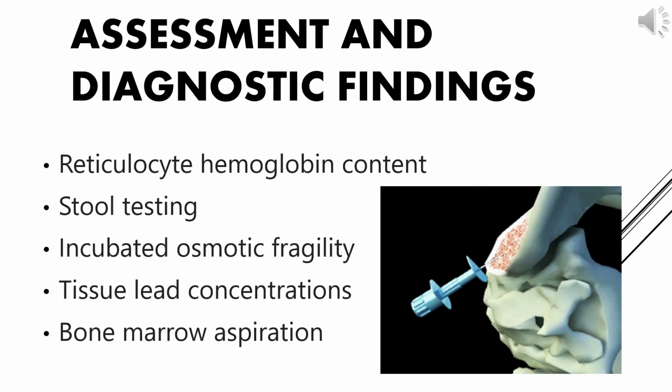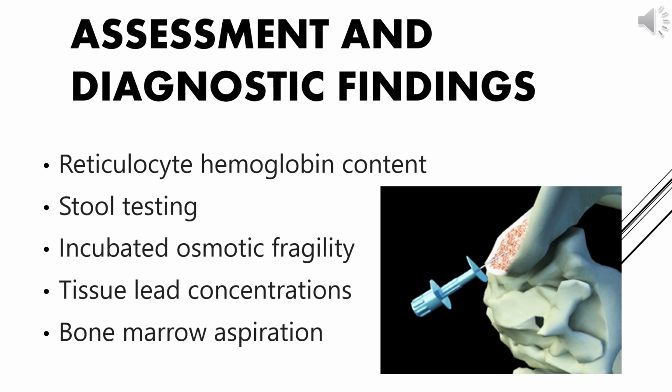Next diagnostic finding is the reticulocyte hemoglobin content. Stool testing. What comes under stool testing? Testing stool for the presence of hemoglobin is useful in establishing GI bleeding as an etiology of the iron deficiency anemia.